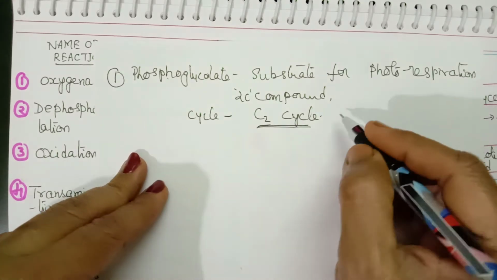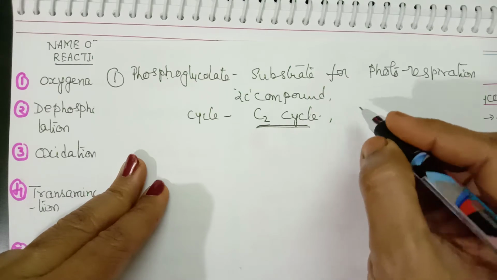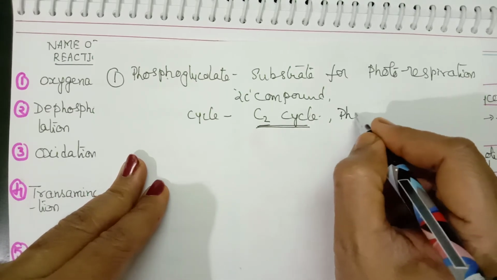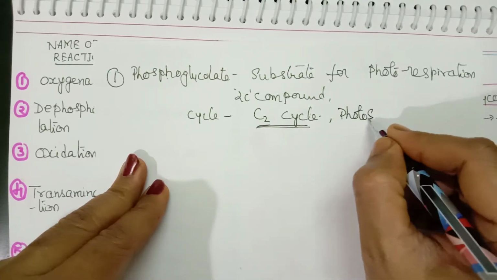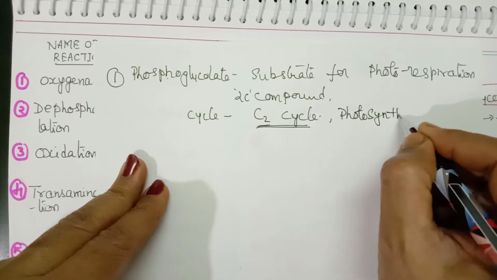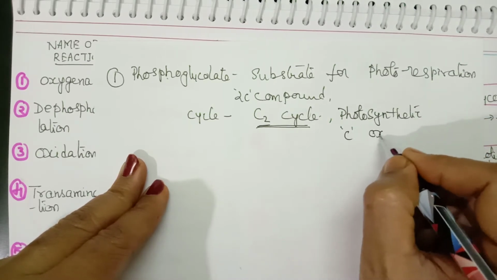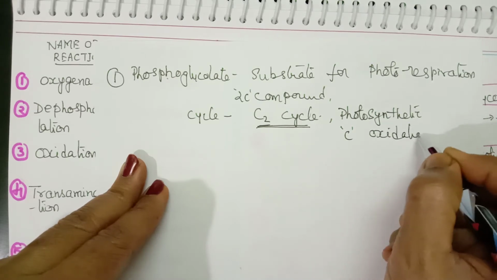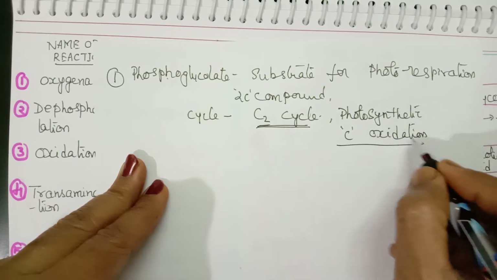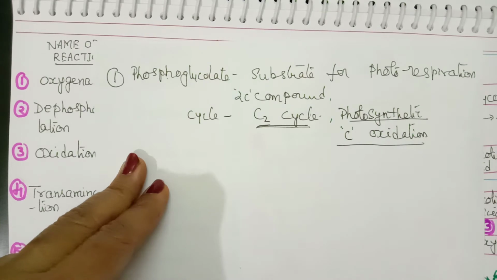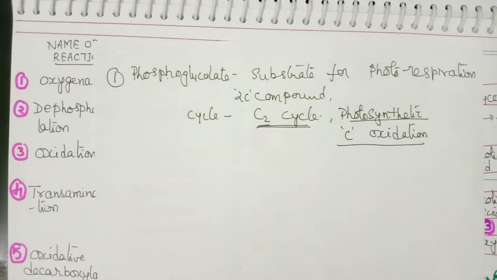There is another name for photorespiration. It is also called photosynthetic carbon oxidation. Remember, PCR, photosynthetic carbon reduction, is the Calvin cycle.